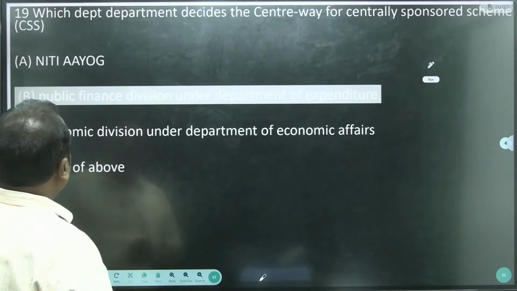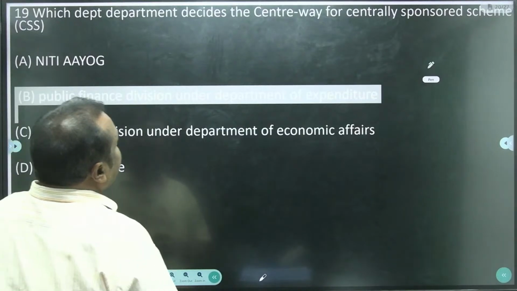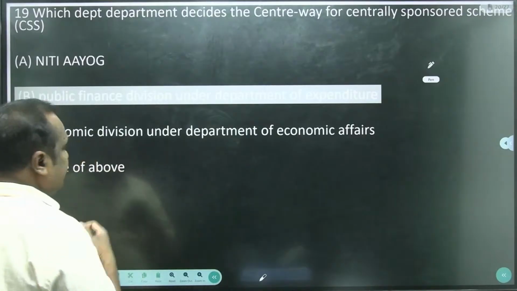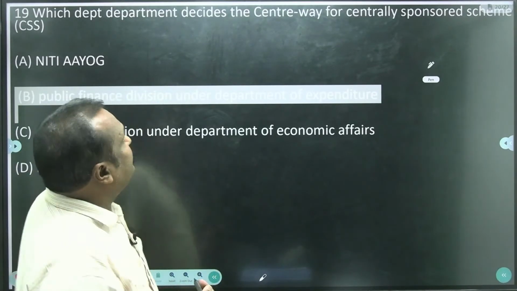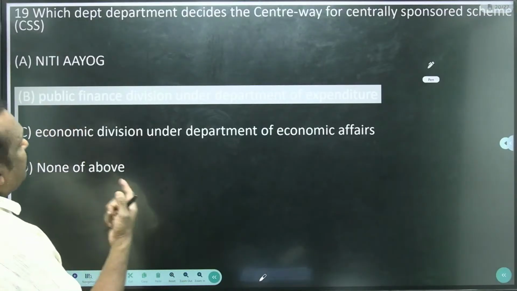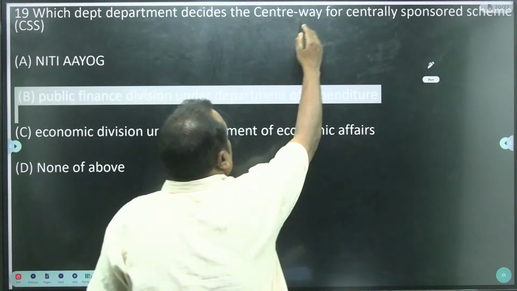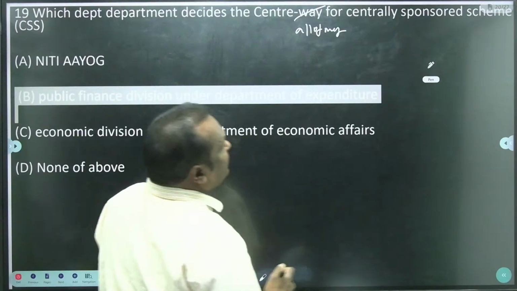Then come to which department decides the central levy allotment for the centrally sponsored schemes.